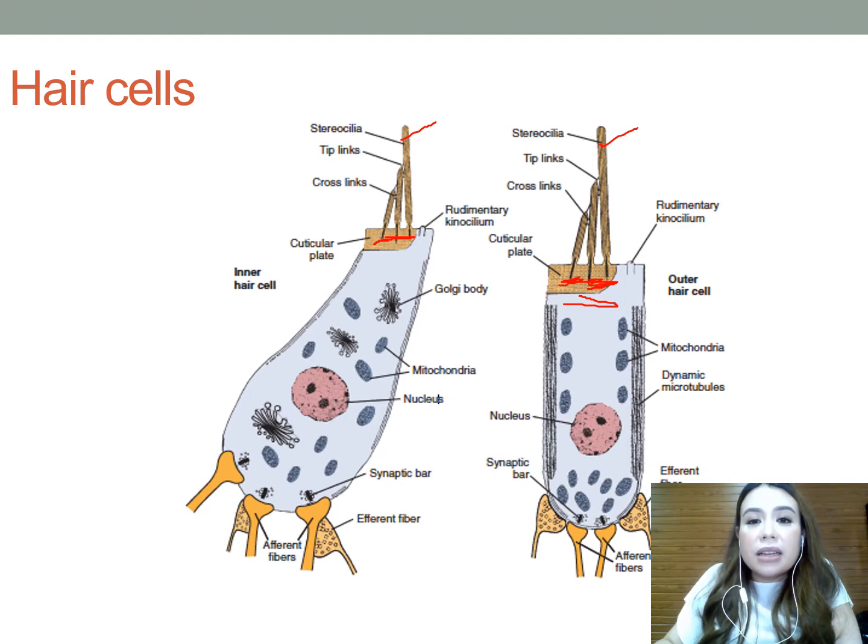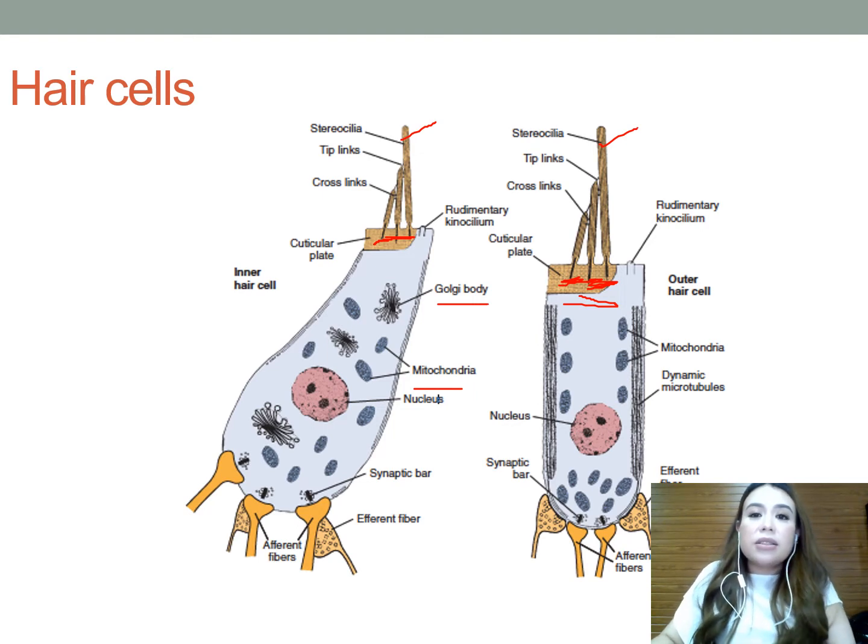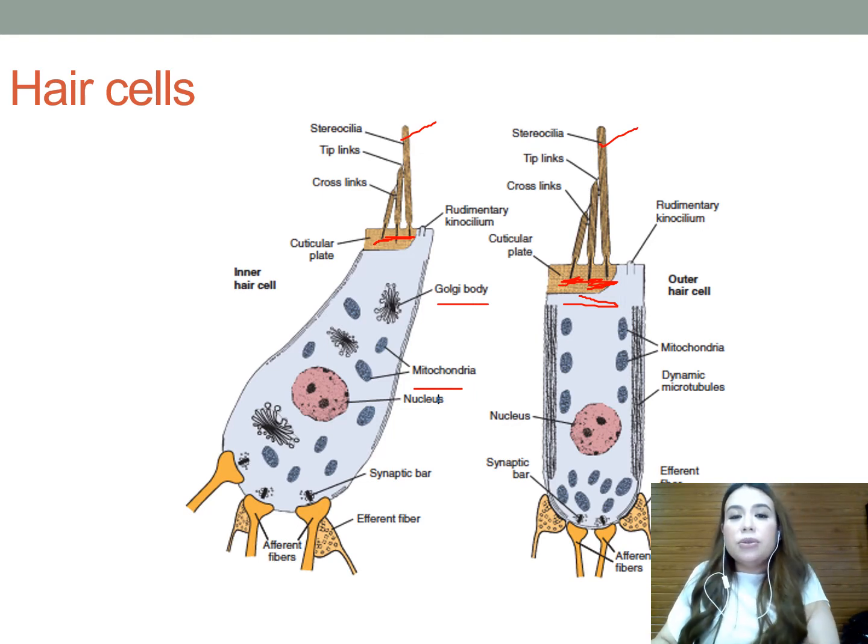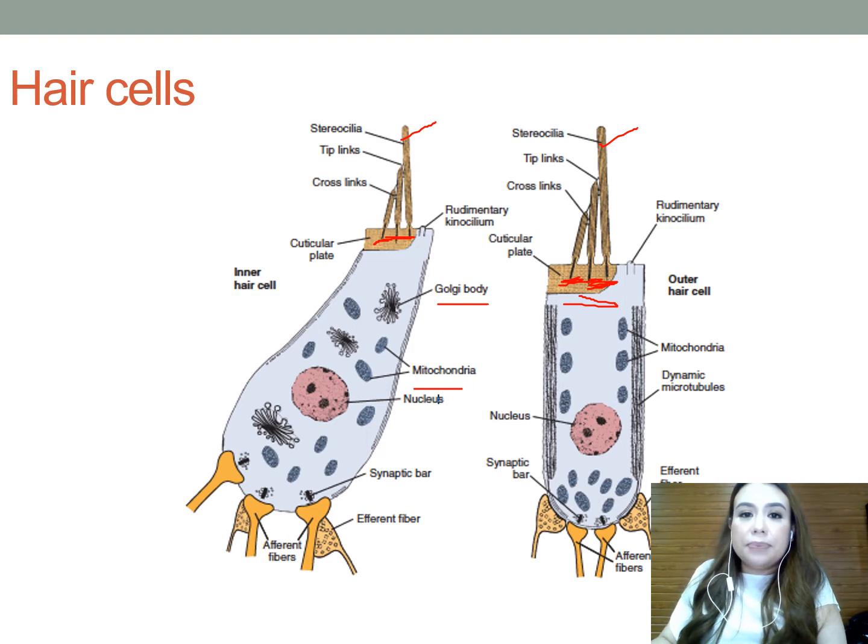The inner hair cells are flask-shaped, wide at the bottom and narrow at the top, and contain a high concentration of organelles that are involved in metabolic activity, particularly your Golgi bodies, here, and your mitochondria. Although highly metabolic, inner hair cells are considered to be passive transducers in the auditory system.